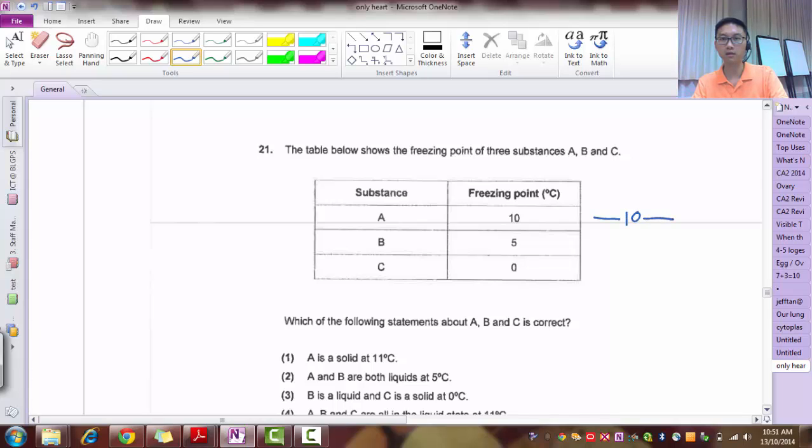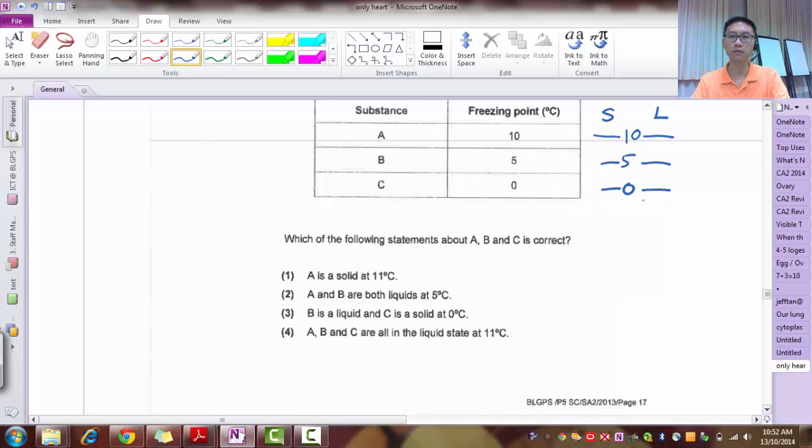So this is 10. And before the freezing point, this would be solid. After the freezing point, this will be liquid, because when liquid freezes at its freezing point, it turns to solid. Okay? So this is 5. And this is 0. So let's look at each statement one by one.